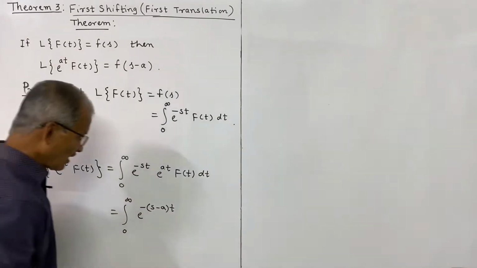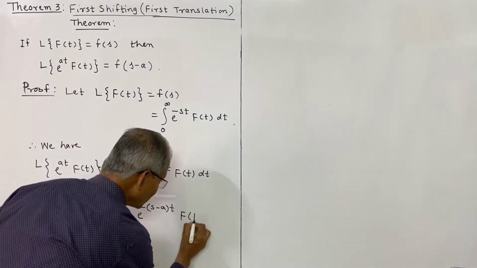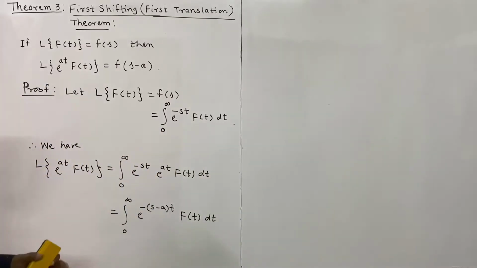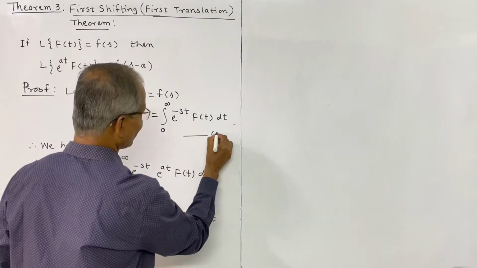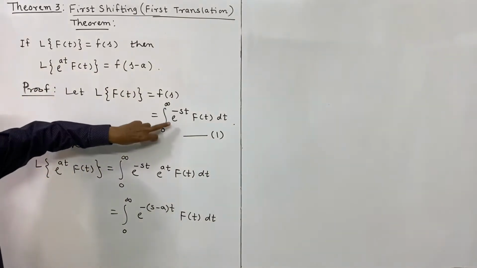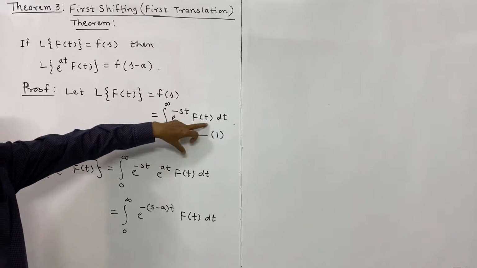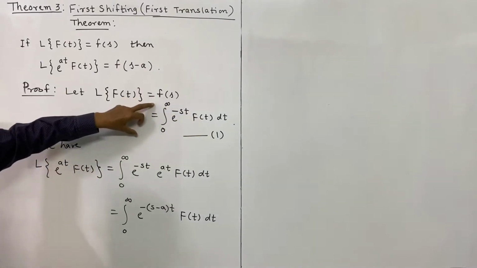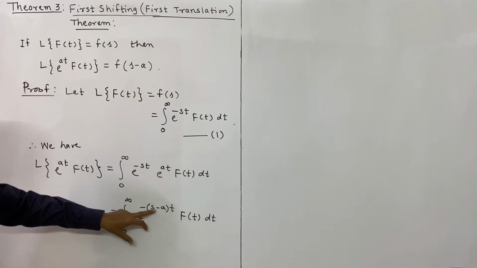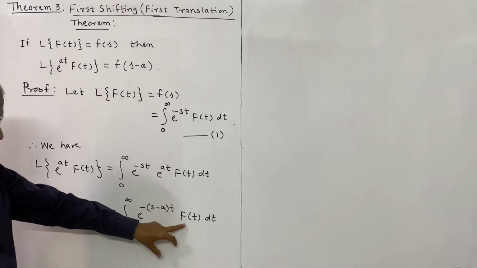Base is e, f of t dt. Now suppose we call this 1. We have the integral from 0 to infinity of e power minus st f of t dt equal to f of s, and here it is the integral from 0 to infinity of e power minus (s minus a) into t f of t dt.